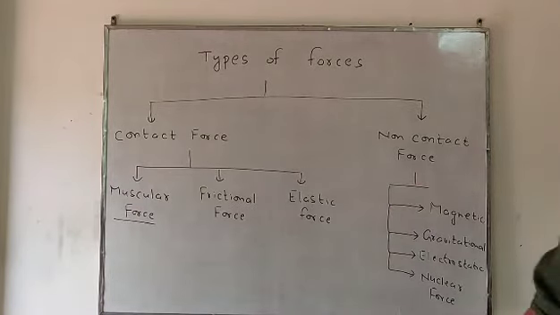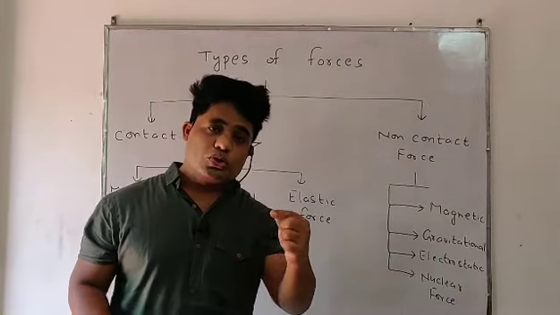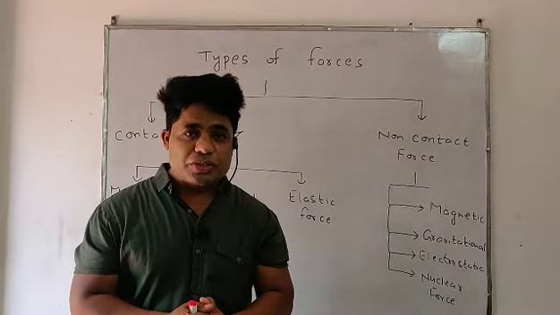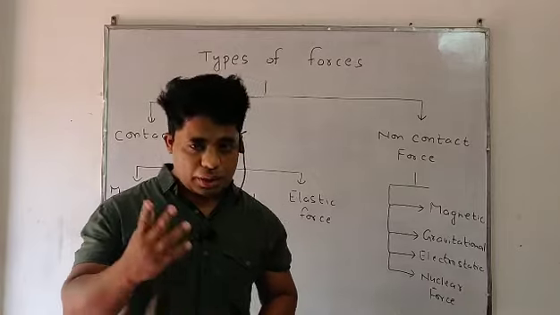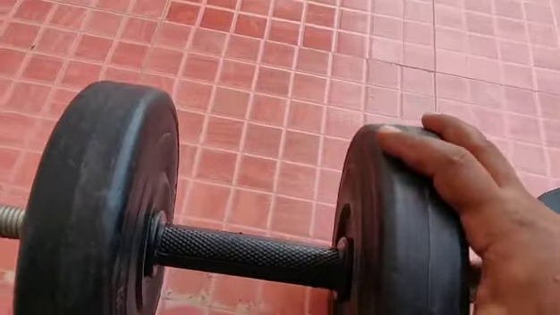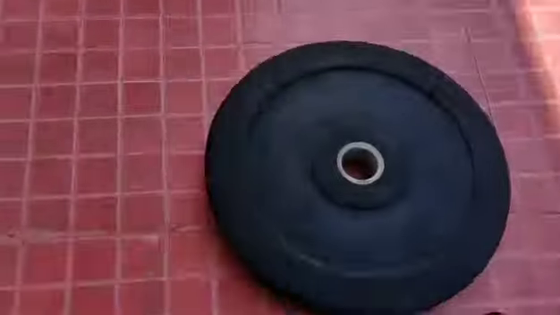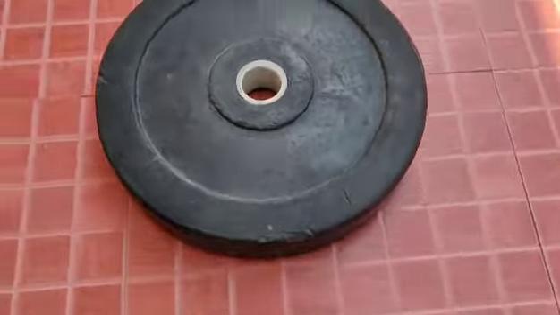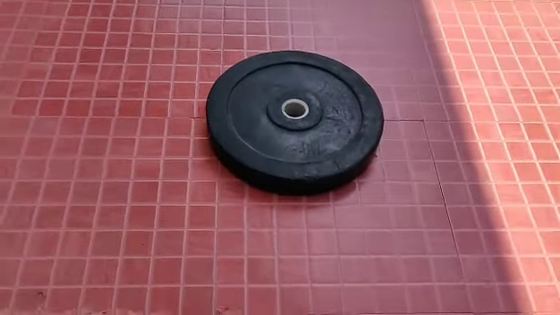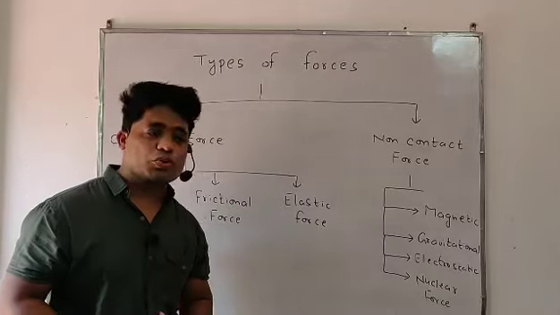Sometimes friction also reduces the speed of vehicles, the speed of objects. Now students, I will show the example of friction. Due to less friction, the object can travel a long distance, and due to more friction, it can travel less distance. Understood, students? So now the third is elastic force.